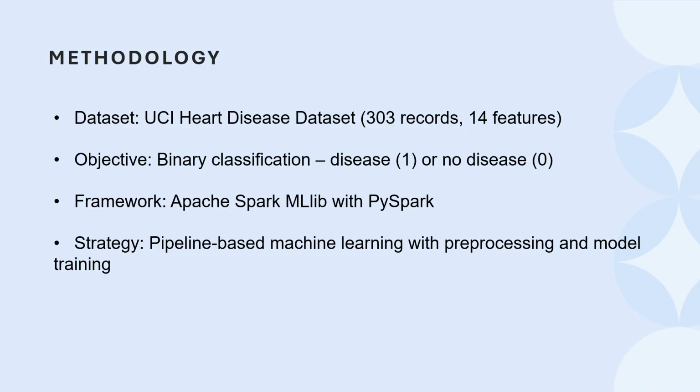Coming to the methodology, we have used the UCI heart disease dataset obtained from the Kaggle website, which includes 303 records and 14 features like age, sex, cholesterol, chest pain type, etc. Our goal was to perform binary classification, predicting whether a patient has heart disease or not. The project was built using PySpark and Spark ML library to take advantage of pipeline based machine learning.